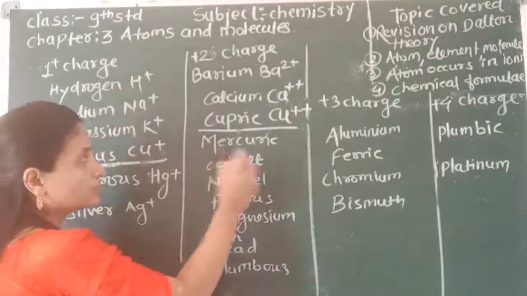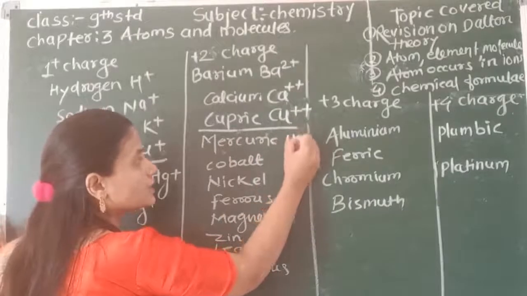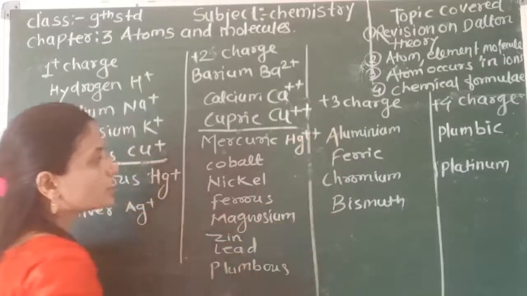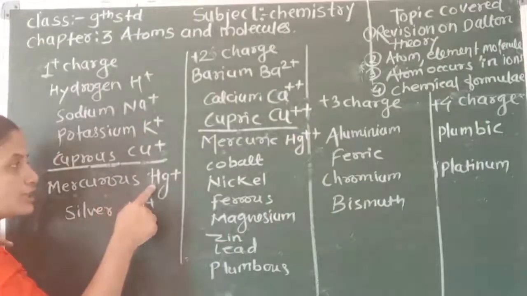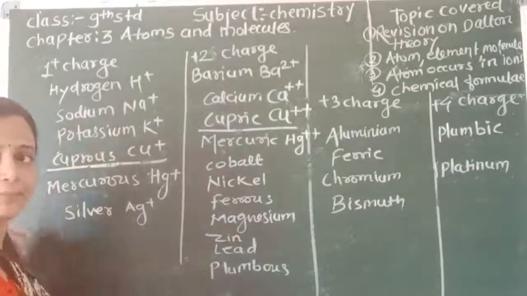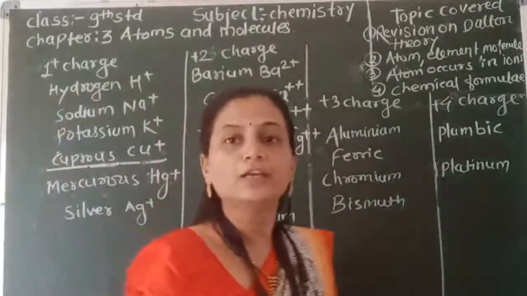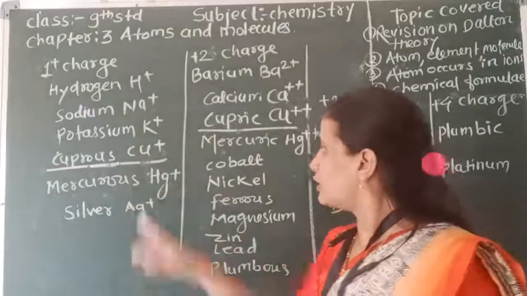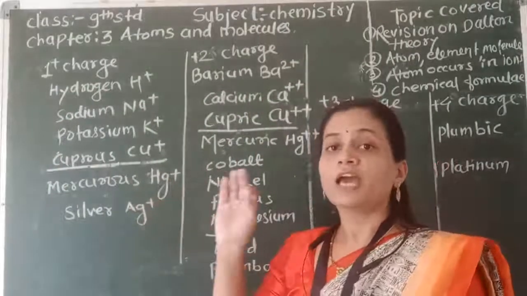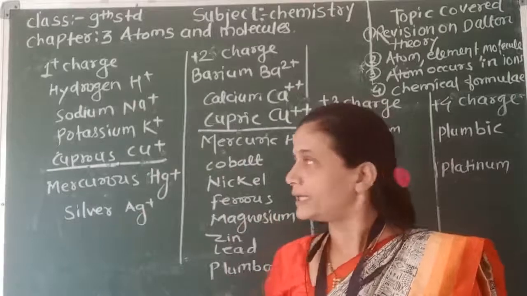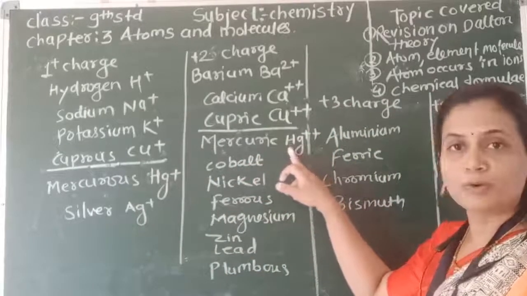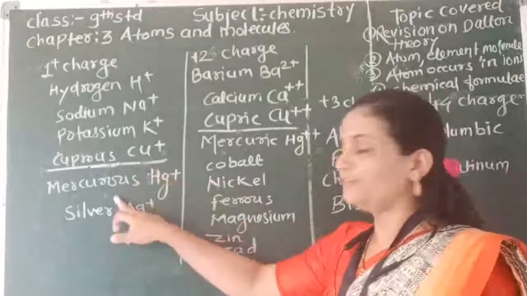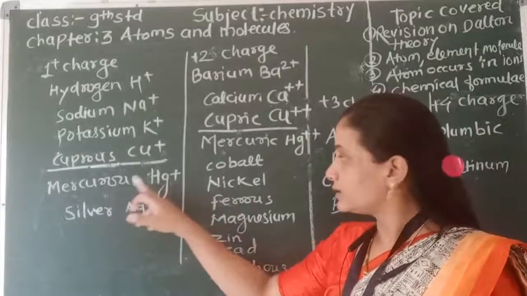Mercuric is Hg 2 positive and mercurous is Hg 1 positive. The same element is there, but when mercury loses 1 electron, it forms a 1 positive charge, and when mercury loses 2 electrons, it forms a 2 positive charge. Mercuric means 2 positive. If it is asked about mercurous, that means it is 1 positive.